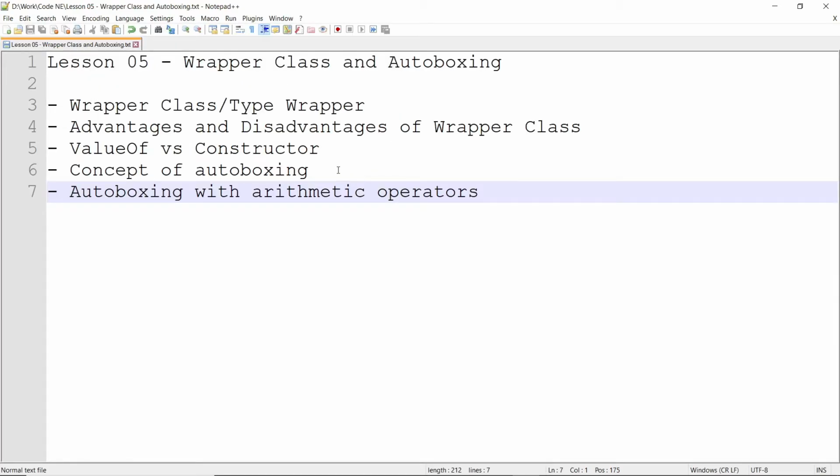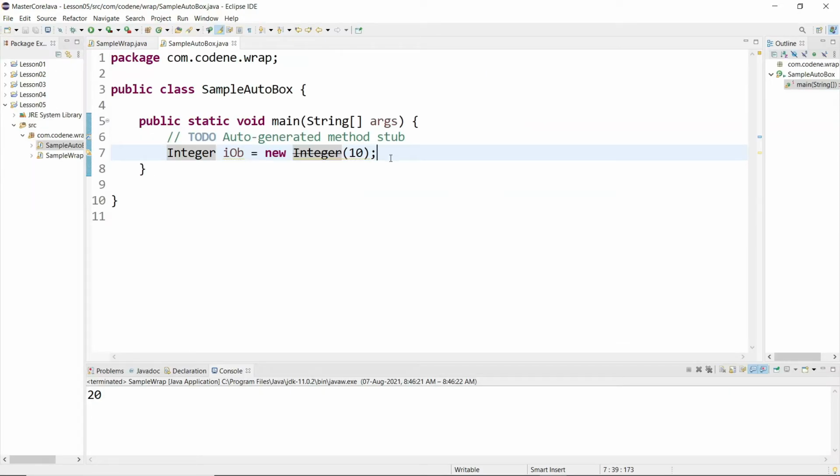So let's come to our next topic, that is the concept of auto boxing. Here I have a sample example, Integer iob equal to new Integer(10). Now what happens when I do something like int i equals iob? There is no error. You see, this is a discrepancy, right?